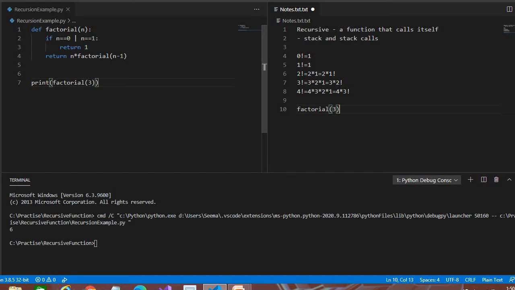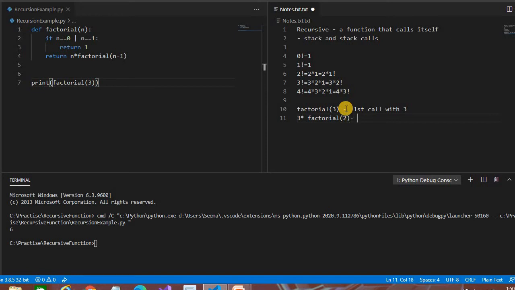Then it returns 1. So how does it work? First call is with 3, and then it comes to 3 into factorial of 2.